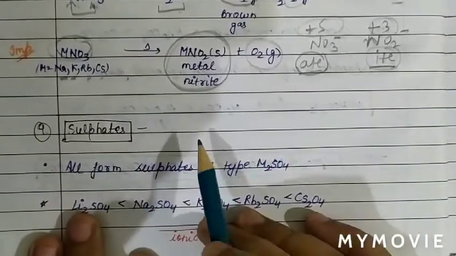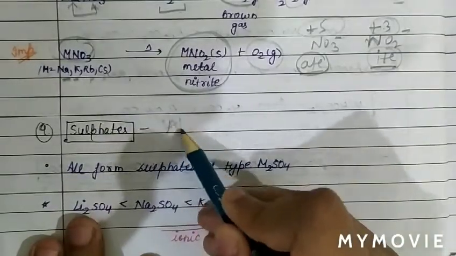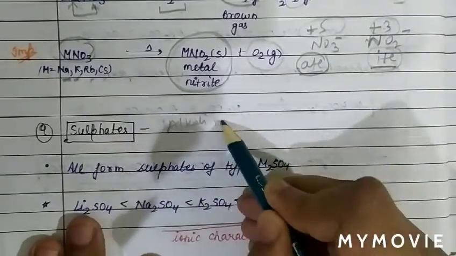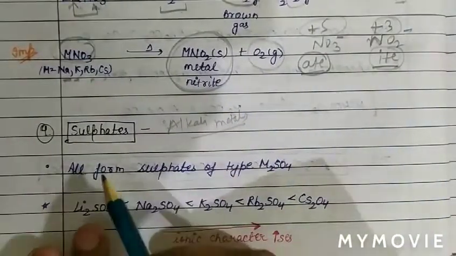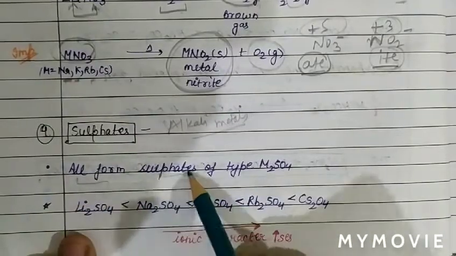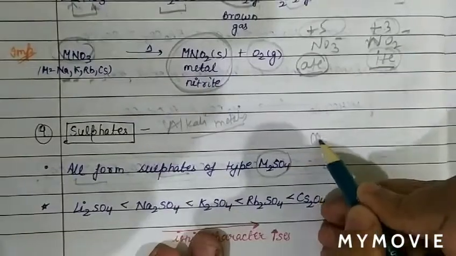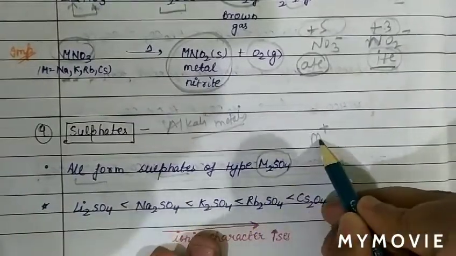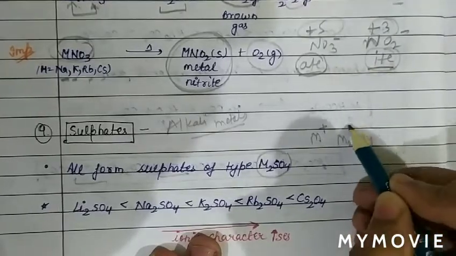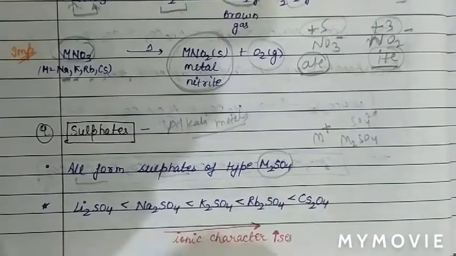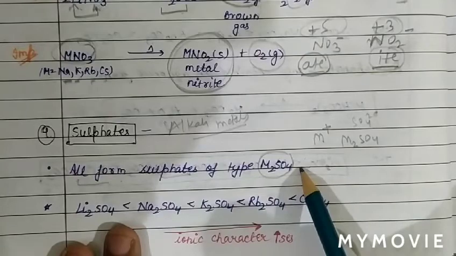The next topic we are going to study is sulfates of alkali metals, the sulfates formed by alkali metals. Basically, all alkali metals form sulfates of the type M2SO4, because an alkali metal has a cationic charge of +1. To balance the charge, two metal ions are required to balance the sulfate ion, which is SO4 2-. So all alkali metals can form sulfates of type M2SO4.